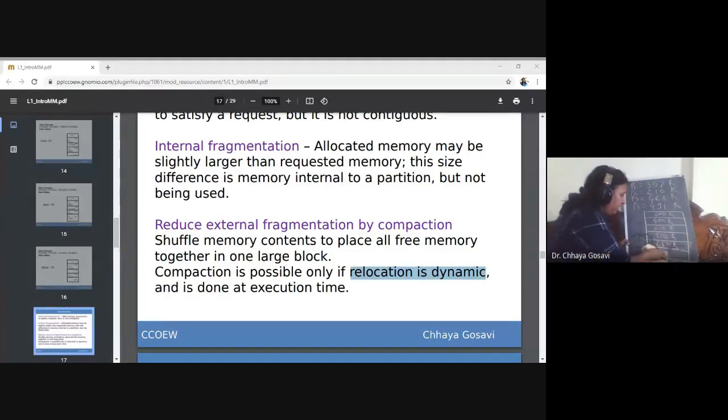So we have 5 blocks. Is the board visible? Yes, ma'am. You have to solve it with first fit, best fit, and worst fit, and try to check whether there is any fragmentation.